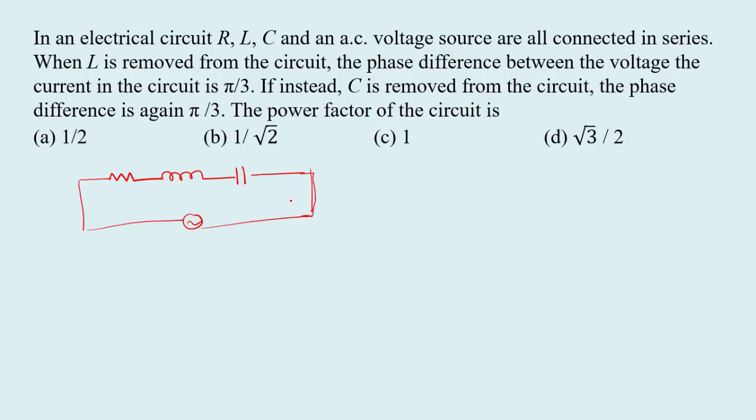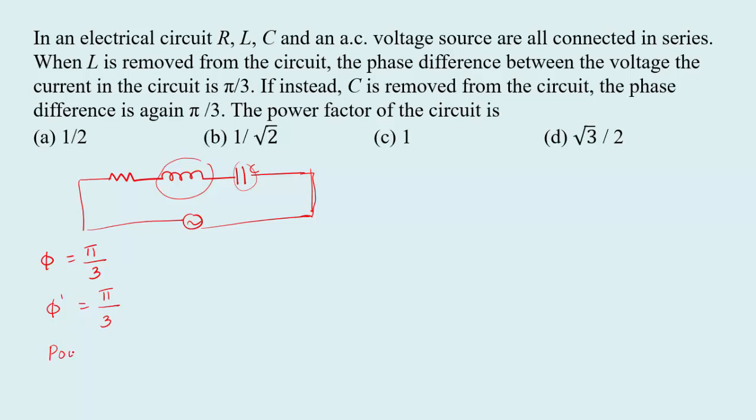The phase difference between voltage and current is pi by 3. When the inductor is removed, we got phi equal to pi by 3. In the second case, when the capacitor is removed, again the phase difference is the same, pi by 3. So we want the power factor.